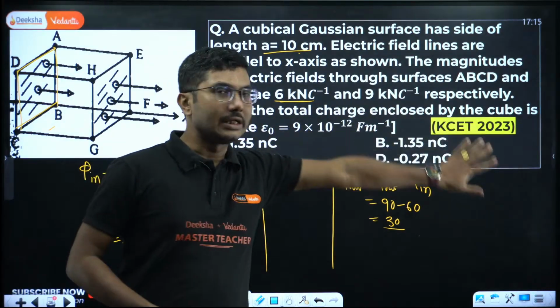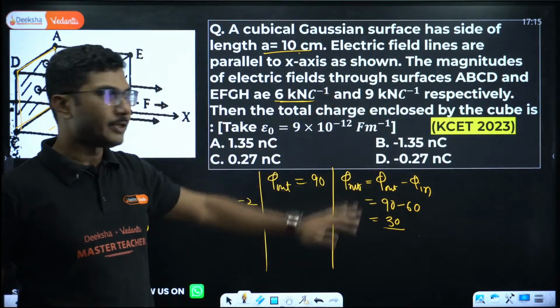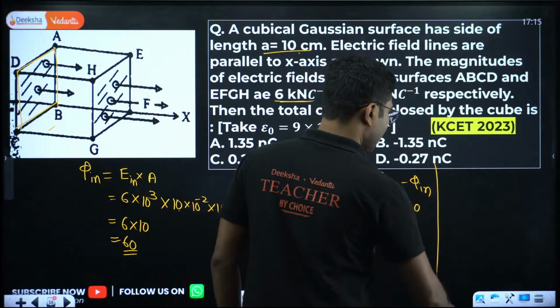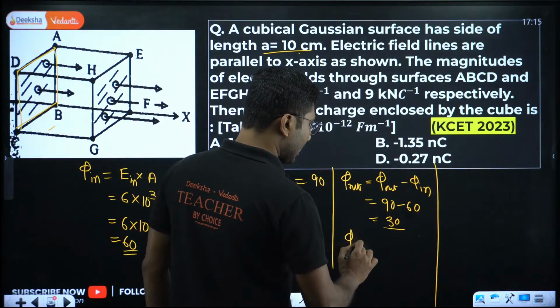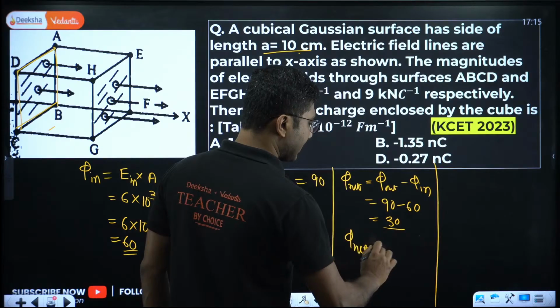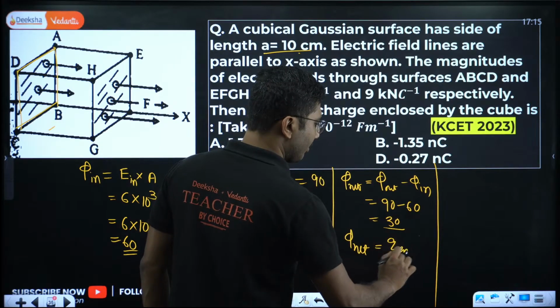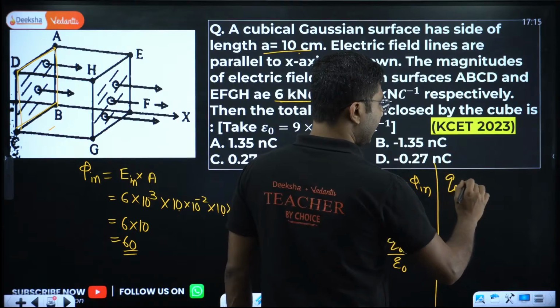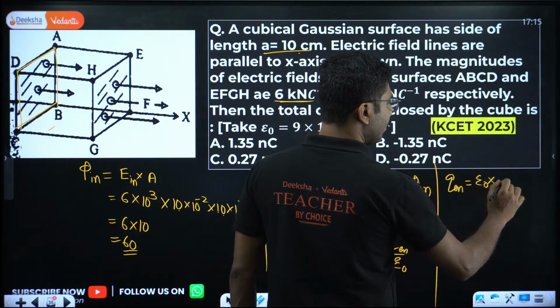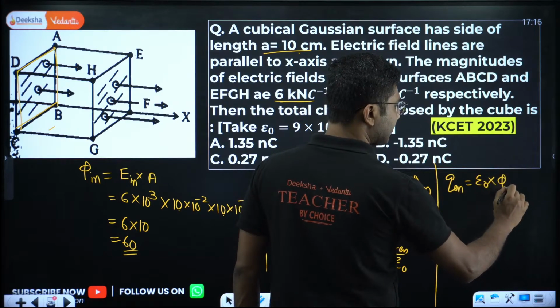So you can ignore these two values. It will not be negative, it will only be positive. Now what will be the value? Obviously from Gauss's law we know that net flux is basically charge enclosed by epsilon naught. So charge enclosed will be epsilon naught into the net flux.